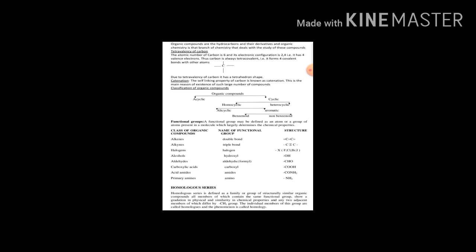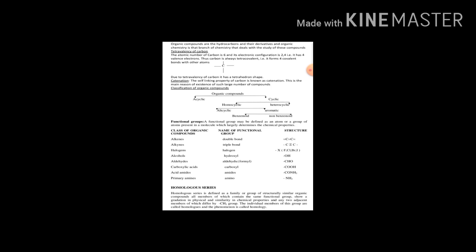For example, in cyclopropane, three atoms are there, and all three are carbon, bonded in a closed chain manner. You will get only carbon atoms in the ring compound, the same atom.